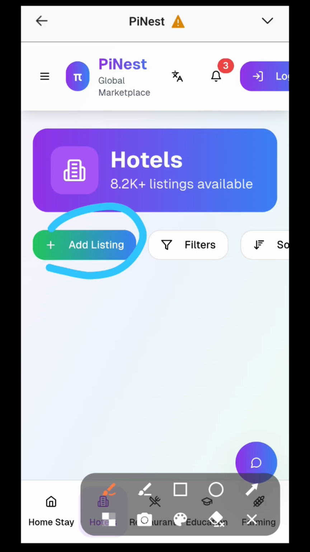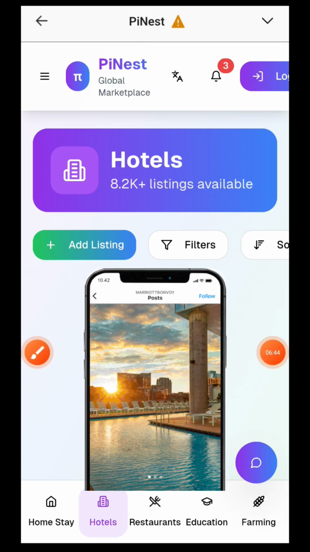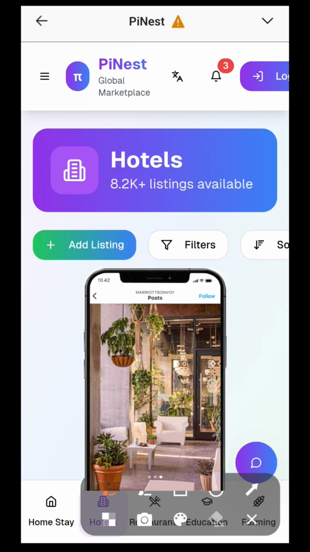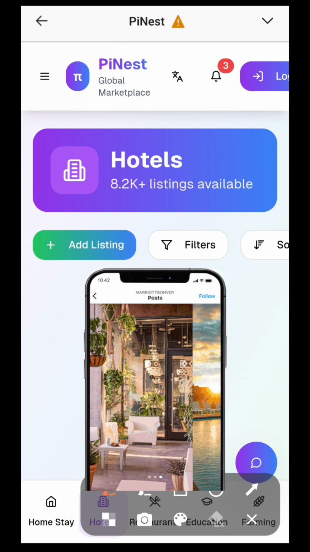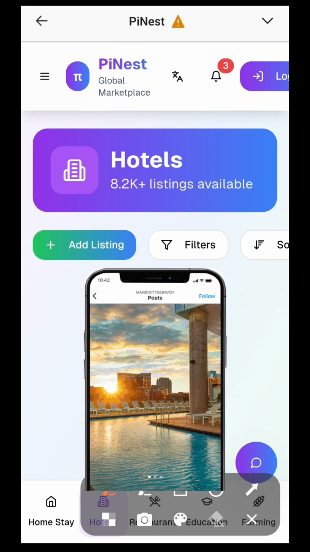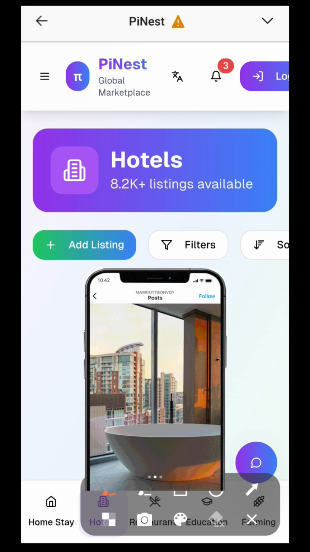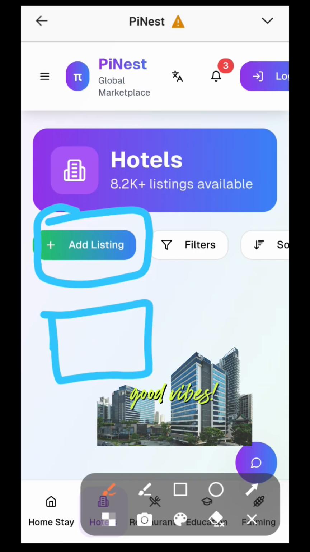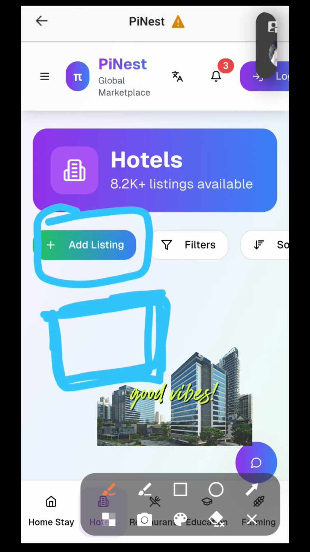Expand the project. Makes sense. Any other features mentioned? There is one more section mentioned. Farming, though the source material was a bit unclear on the exact meaning there. Farming, like crypto staking or yield farming? Possibly. It often relates to mining or earning rewards in crypto, maybe by staking Pi or providing liquidity somehow. The details are fuzzy, but it points towards some kind of value-generating activity within the PiNest ecosystem itself.